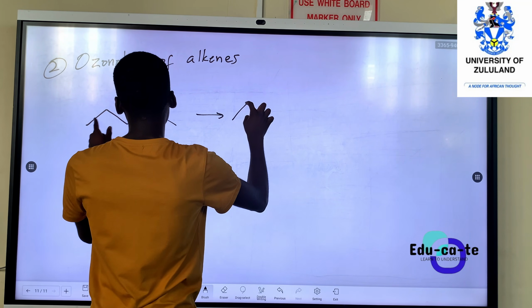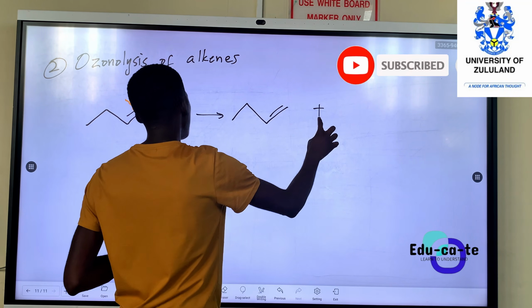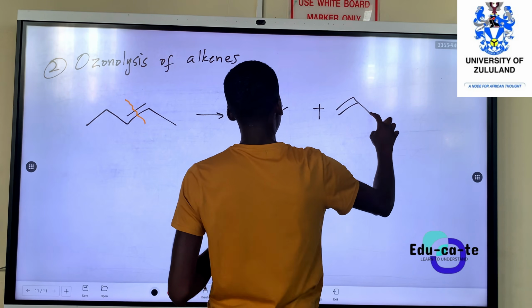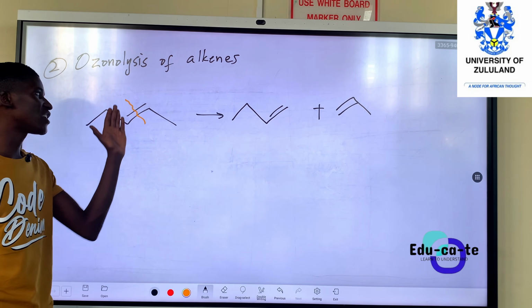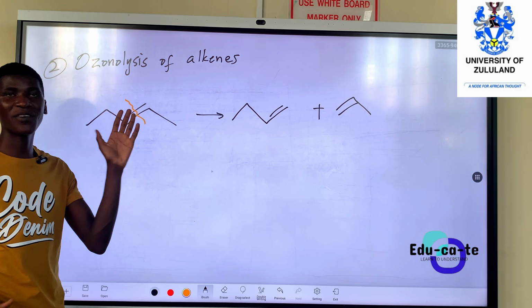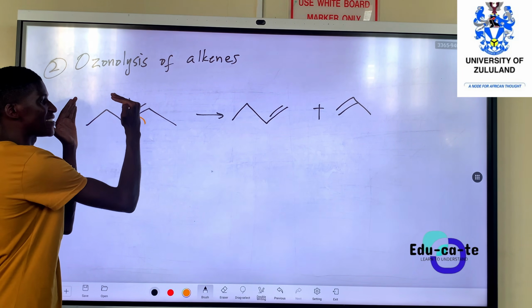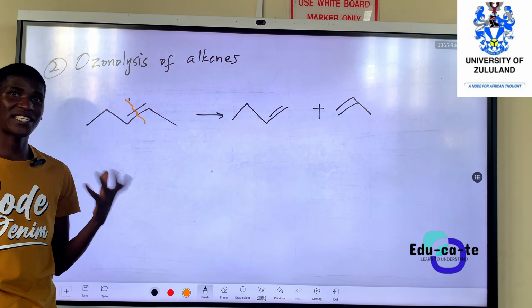this carbon and this double bond, plus this double bond and this carbon, something like this. So each double bond part we can cleave. But if we separate these two parts, this part will still have a double bond, and this part will also still have a double bond.